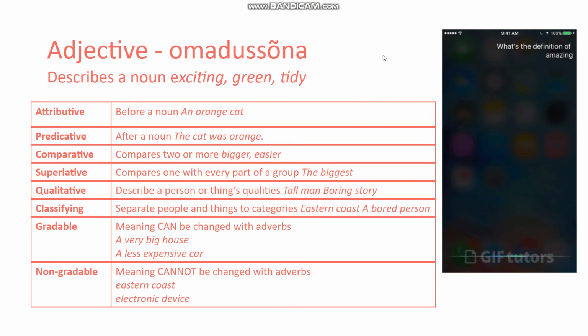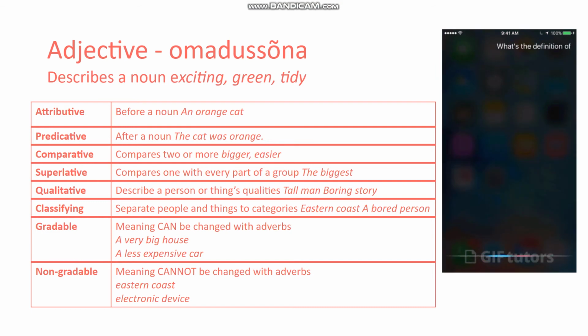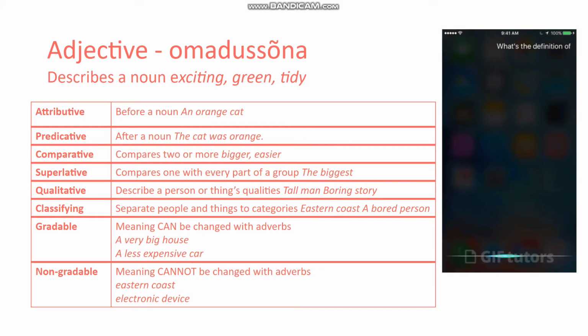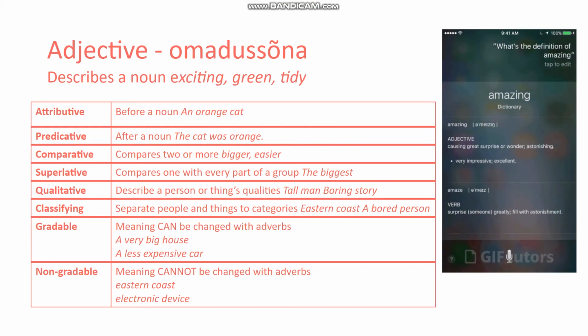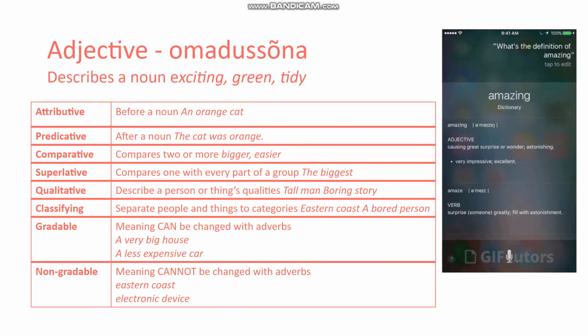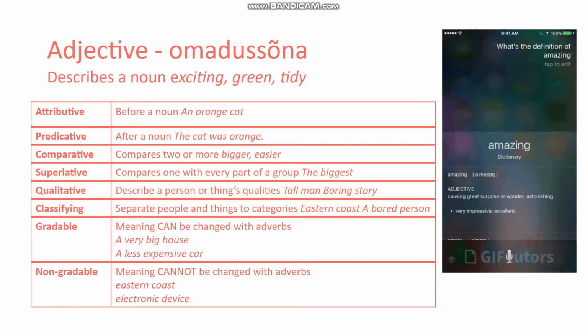We'll move on to adjectives. So to make our speech a bit more colorful, we need adjectives. The task that they have is to describe a noun. For example, instead of saying this is a book, I can say this is an exciting book. This is a green book. This is a tidy book. So it makes the meaning of the noun more nuanced.